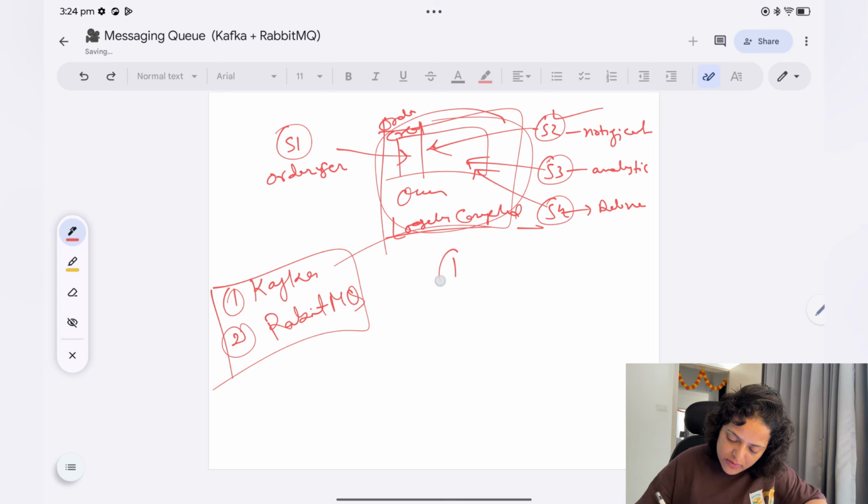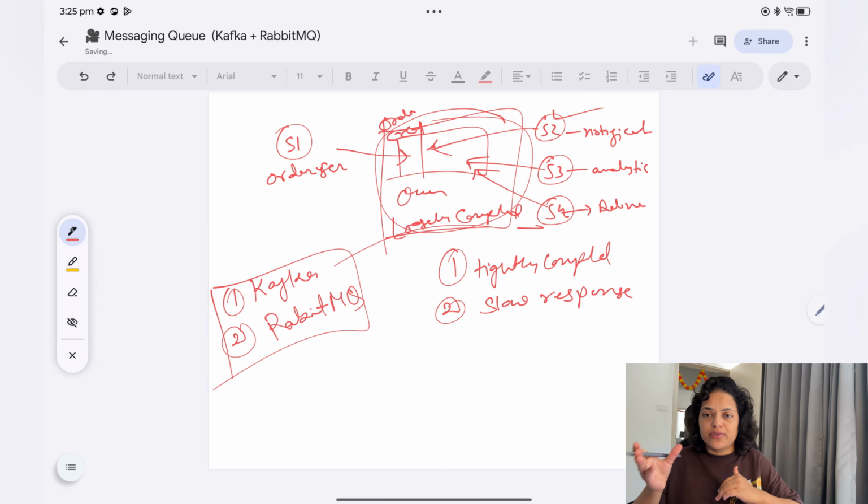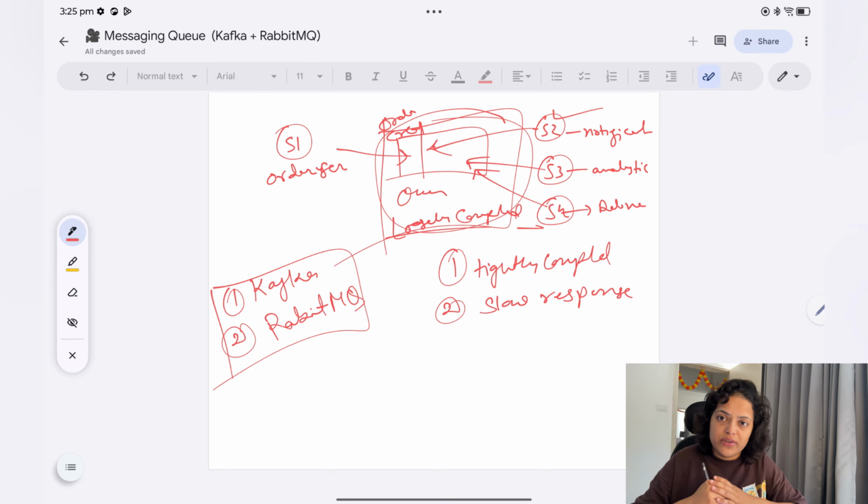So without MQ, what was the problem? The first one was that the services were tightly coupled, as we just discussed. Second, the response was slow. Because S3 is waiting for S2 to complete, the user will get the entire response only when S3, the last service, completes its work. So of course the response will be slower.